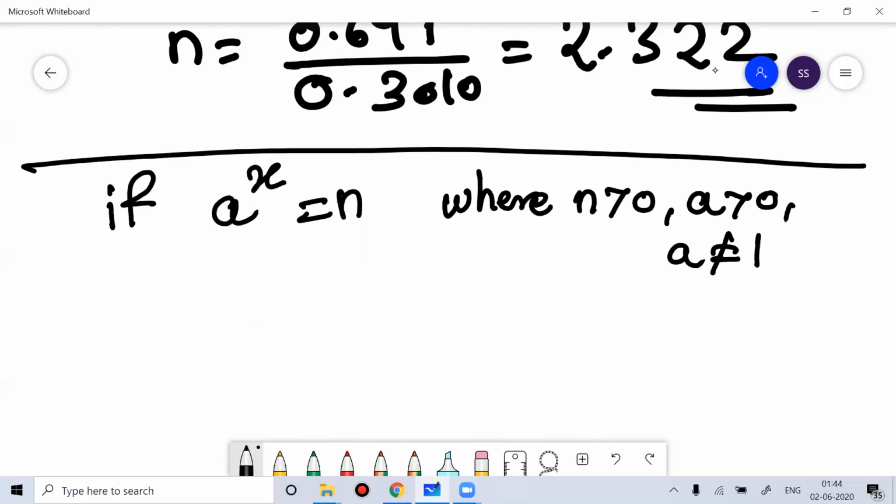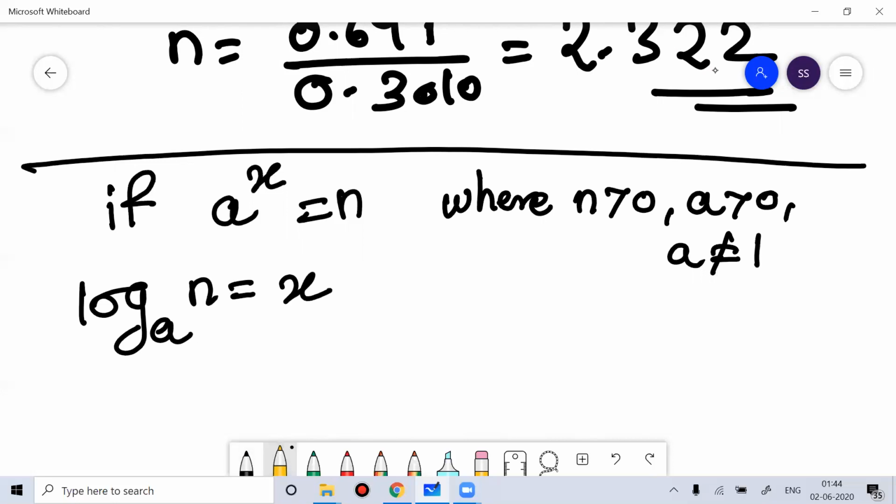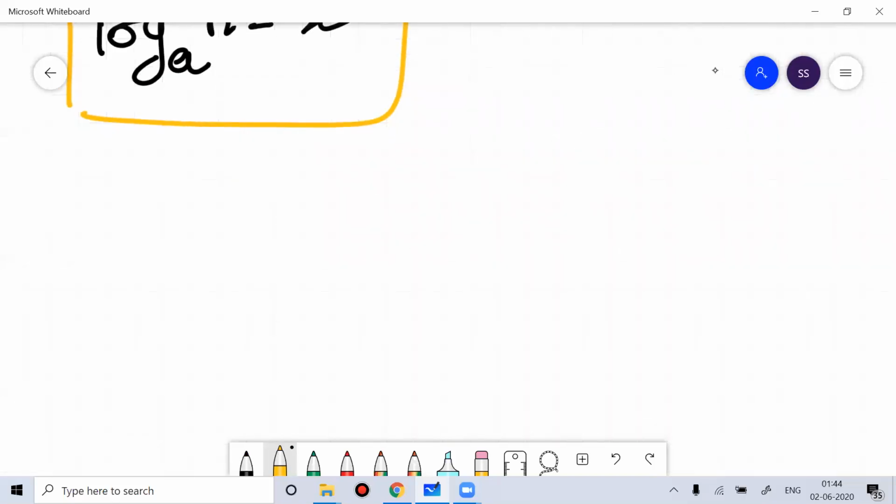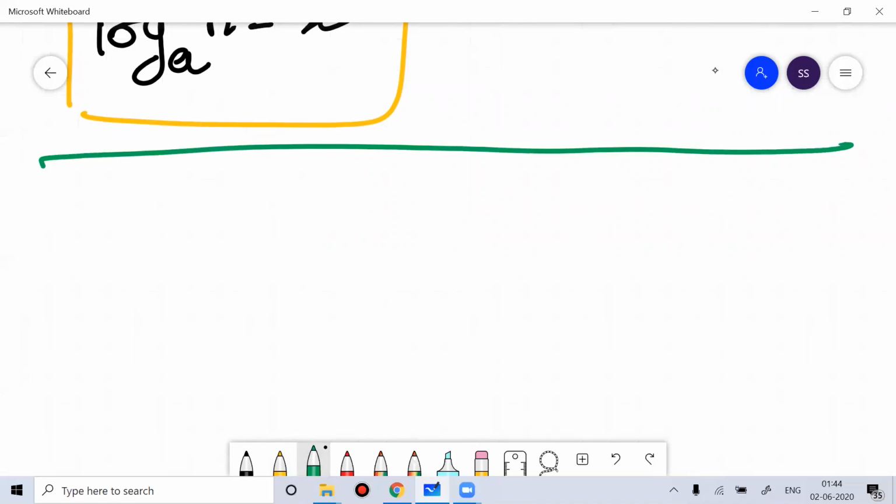So the same number I can write as log of base a of n is equal to x. So the same number I can write in this form: log of base a of n equals x. So this is the way we express the number in the form of logarithm.